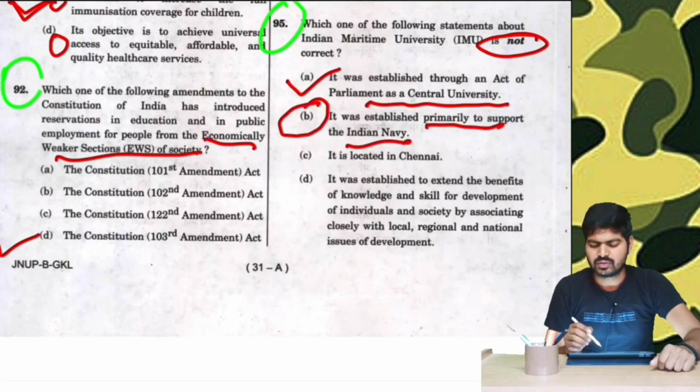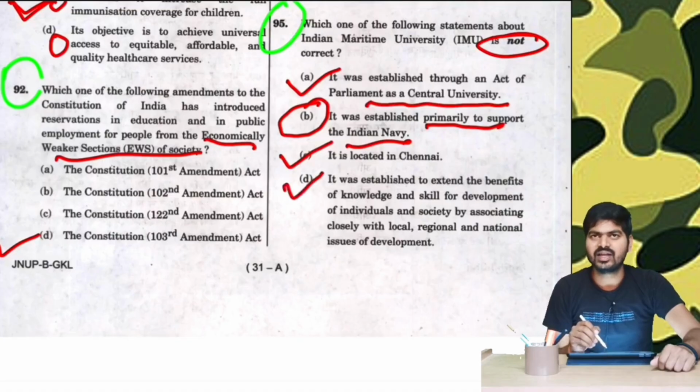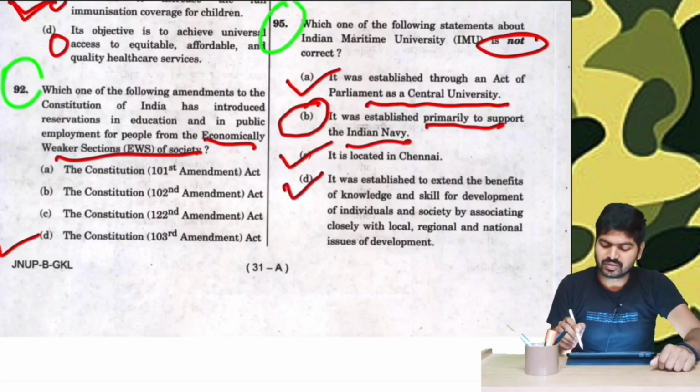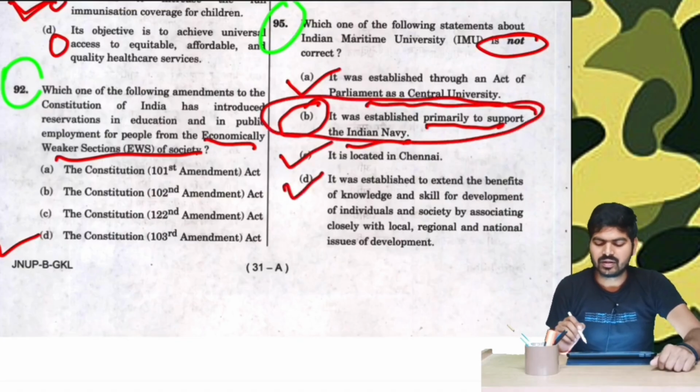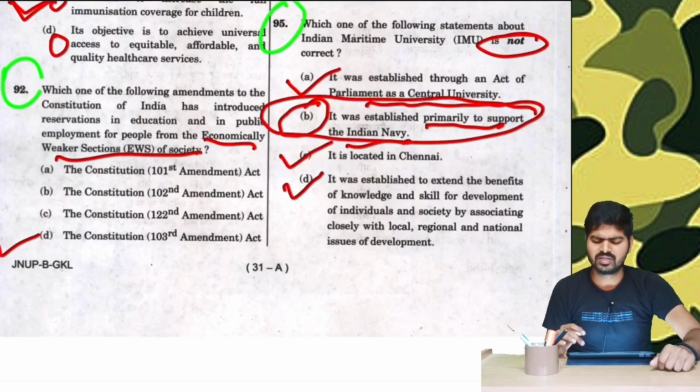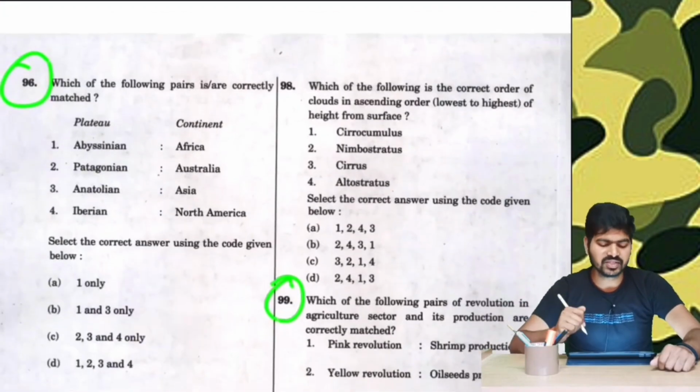It is located in Chennai. So our maritime university should be located at the coast. Chennai is the correct answer. It was established to extend the benefits of knowledge and skills for development of individuals and society by associating closely with local, regional and national issues of development. This is logically and ethically correct, and hence there is only one option left that is not correct, that is it was primarily established to support the Indian Navy. This is wrong.